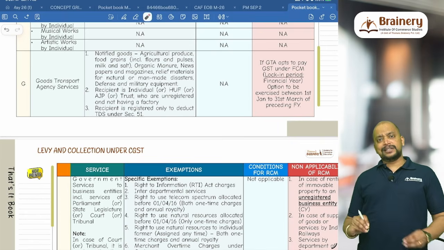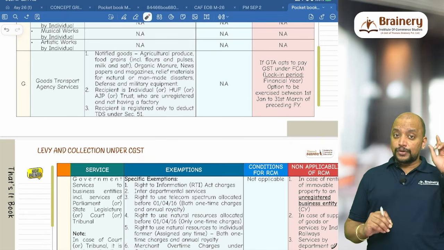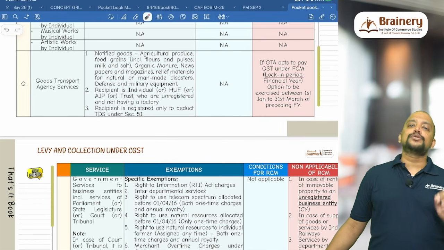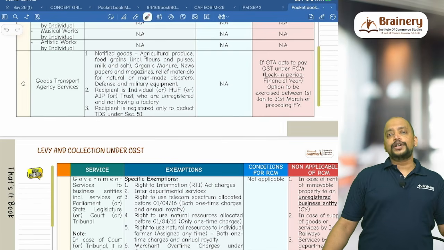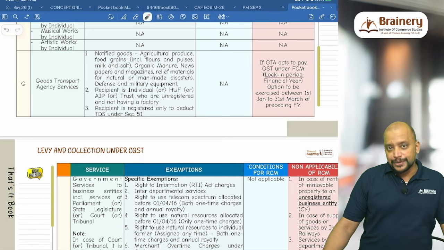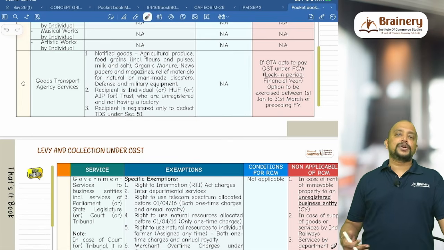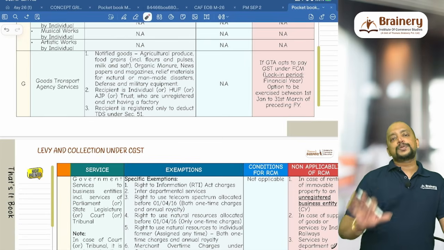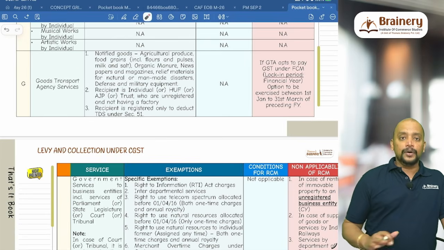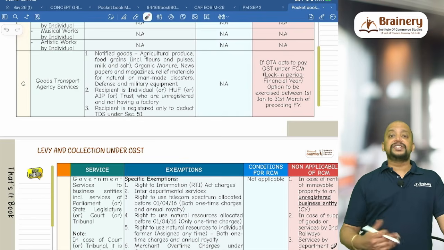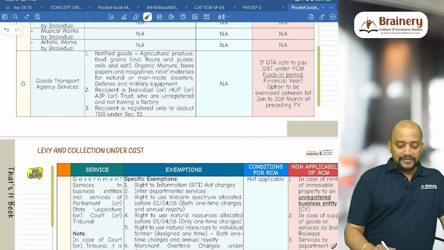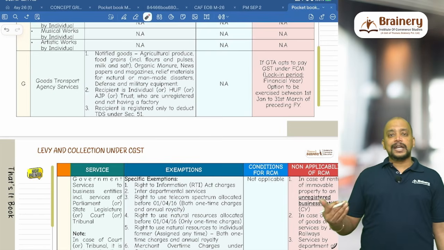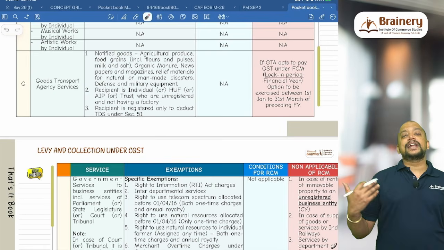Who is a goods transport agency? Any person engaged in transportation of goods by roadways who issues a consignment note, by whatever name called, is called a goods transport agency. What if they are not issuing a consignment note? Then they are not called a goods transport agency. For a person other than a goods transport agency or courier agency or instant local delivery, in all other cases, normal transportation of goods by roadways is exempted. So only for GTA it will be taxable, but for GTA again we have certain exemptions. First exemption, notified goods. Second exemption, if the recipient is an individual or HUF or AOP or trust who is unregistered and not having a factory.